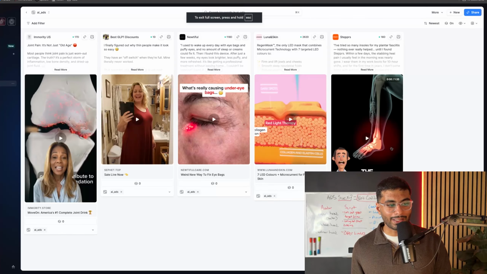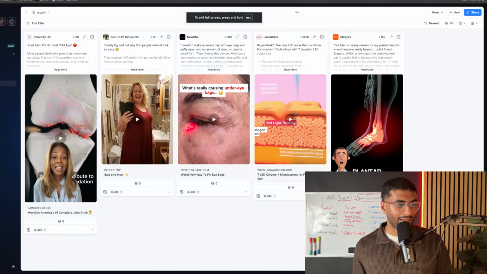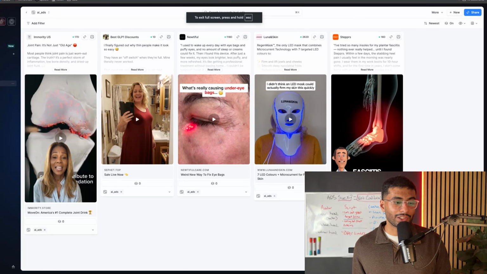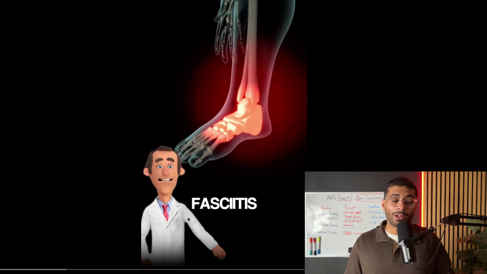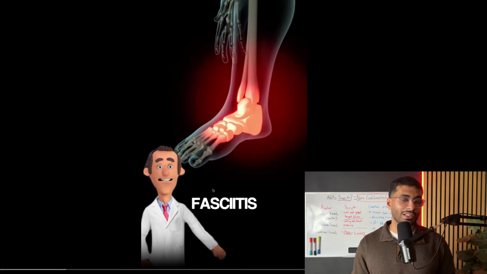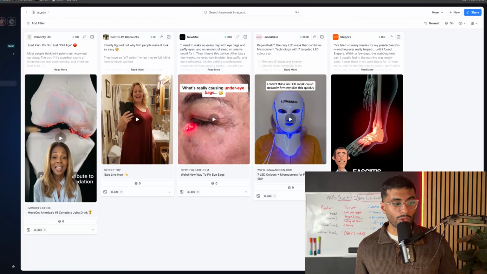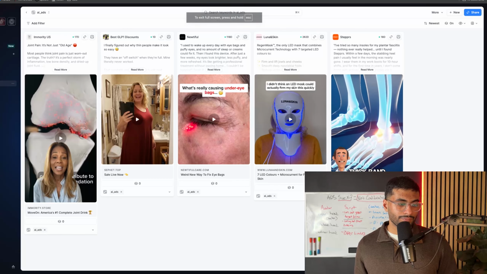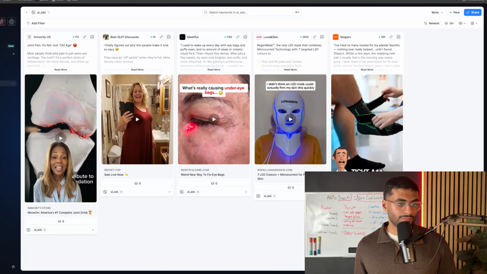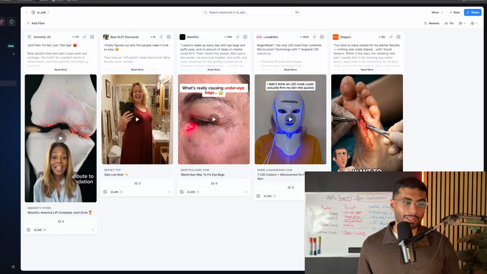Okay, so quickly, I didn't go through this ad. This is an AI avatar, but it's obviously not a real, they're not portraying it as a real life person. This is a AI, like I would like to call it mascot. It's this doctor mascot that's really engaging. It obviously starts with what the F is plantar fasciitis, then goes through what is plantar fasciitis and how our product, how our insole can solve that. Fasciitis. It's when the thick band of tissue on the bottom of your foot gets inflamed and shredded, treating every step. Boom, boom, boom. I've went through this ad before, but this is an AI mascot.